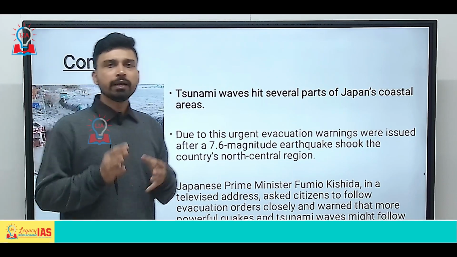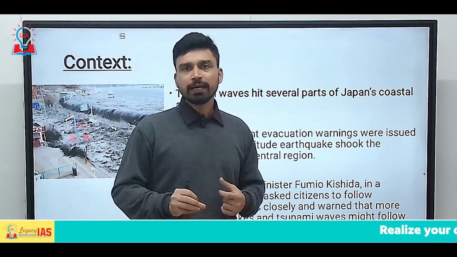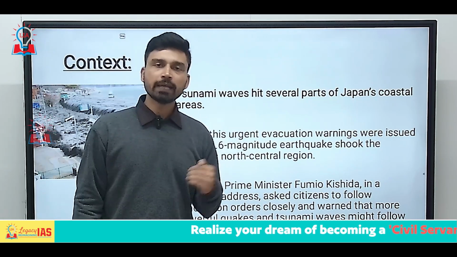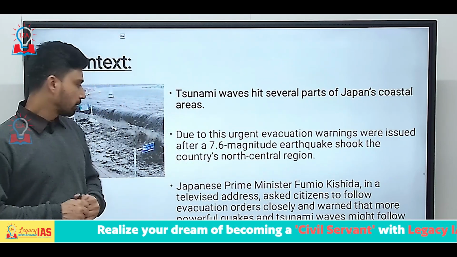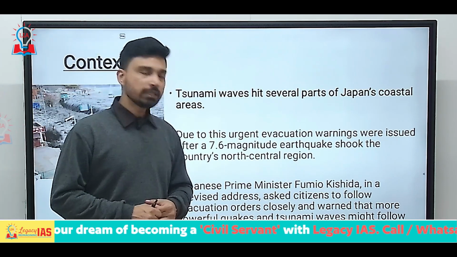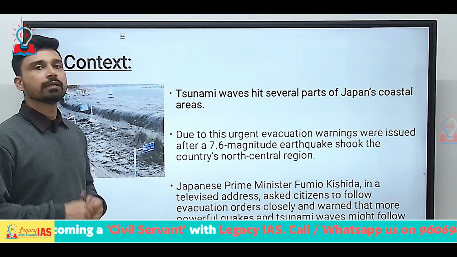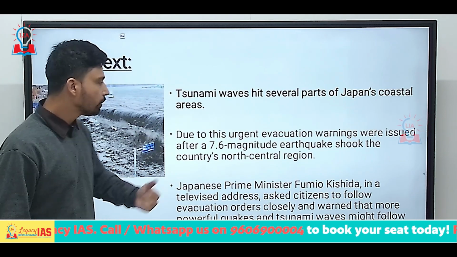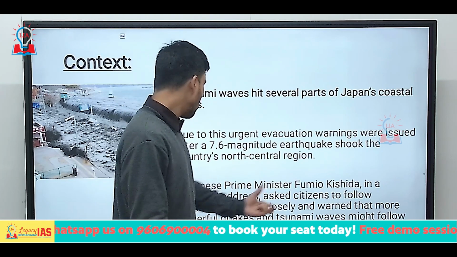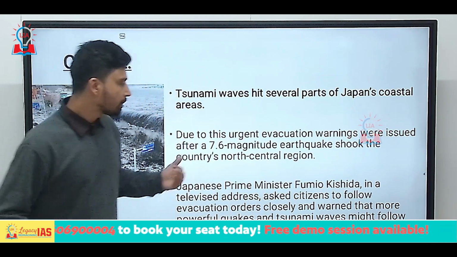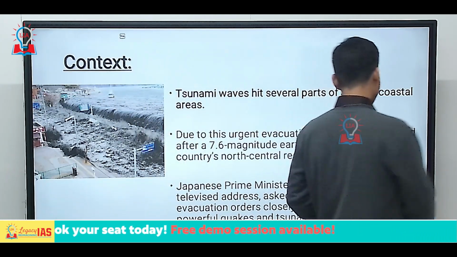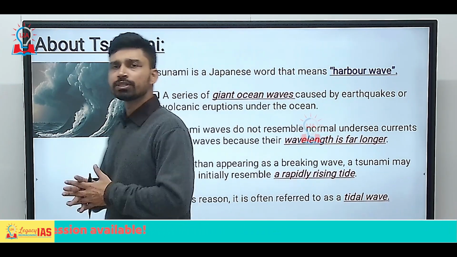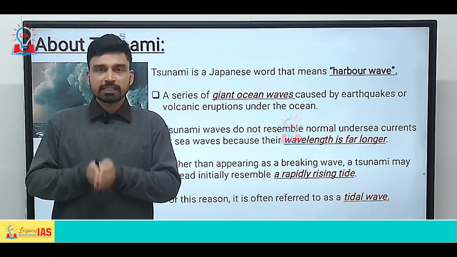Japan, if you understand, is basically a collection of islands, and it has 4 main islands. In the north central part of the island is where the tsunami struck. Japanese Prime Minister Fumio Kishida, in a televised address, asked citizens in light of the development to follow evacuation orders closely, and warned that more powerful quakes and tsunami waves might follow the initial one that Japan has recorded.